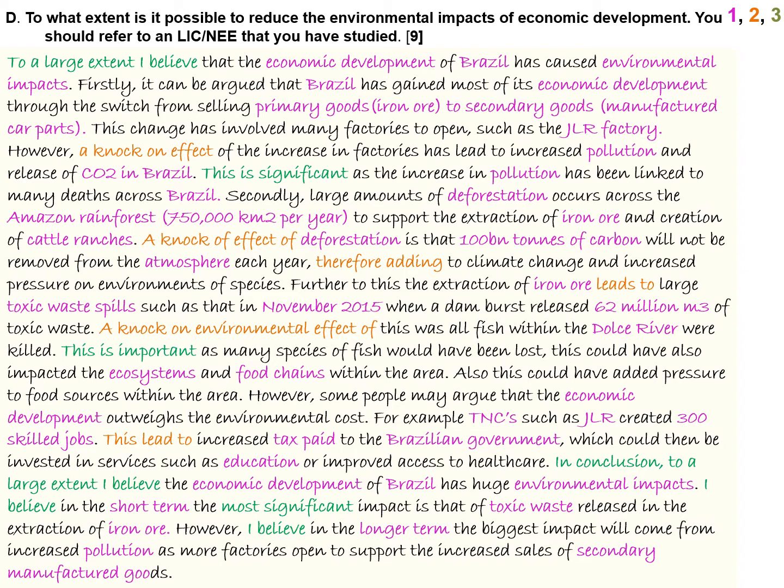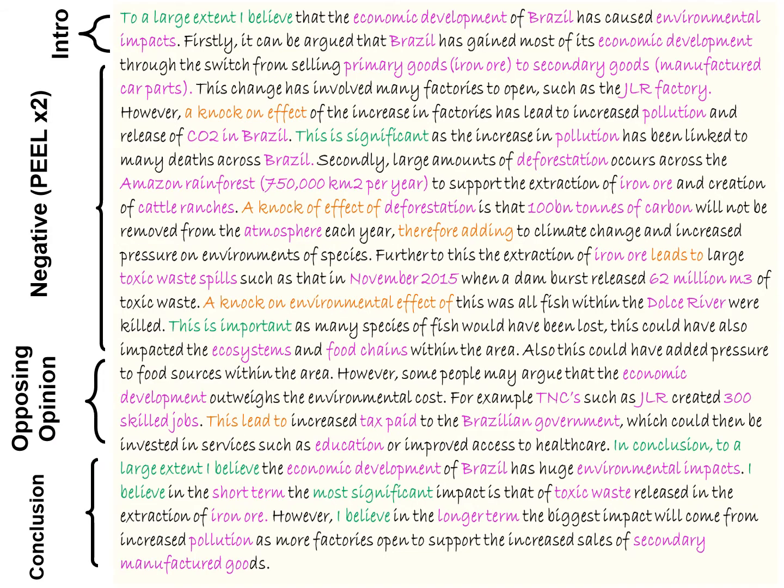Here we've got AO1, AO2, AO3 identified, so pause here to see those. And you can see here we've got the introduction, the negative PEEL paragraph. So here we're saying we don't think the economic development has been good for the environment, so two negatives. However, there's an opposing opinion, and then the conclusion.